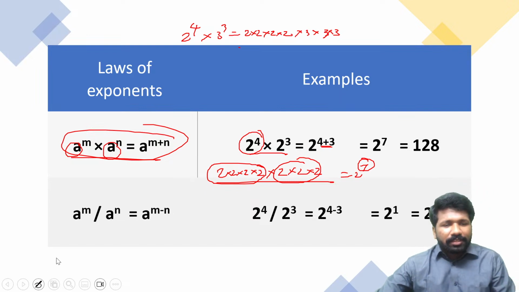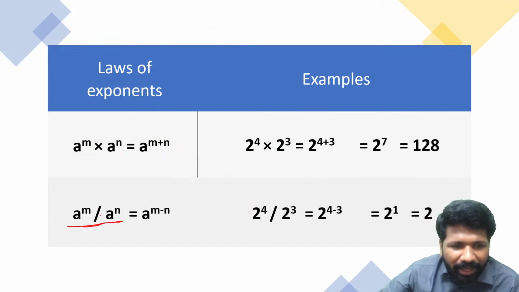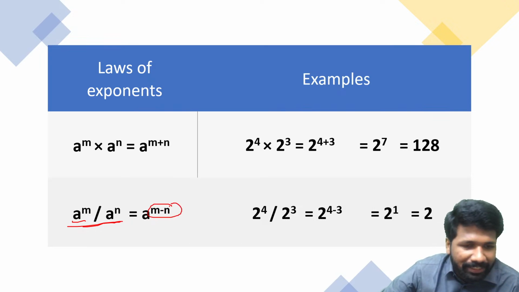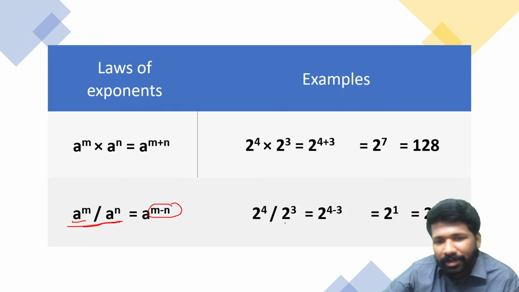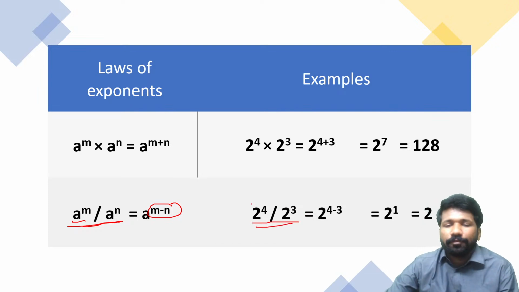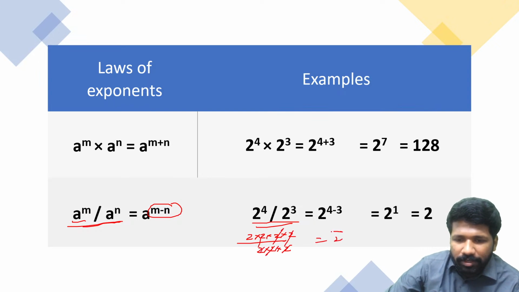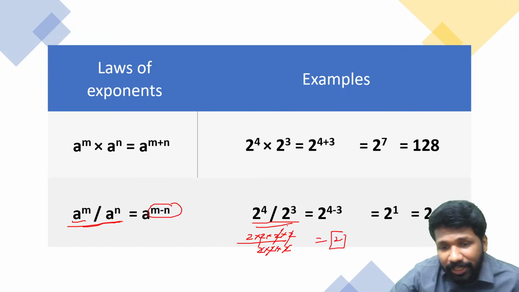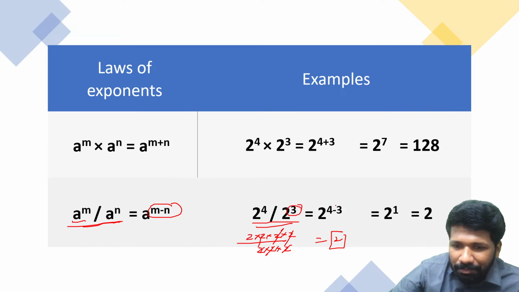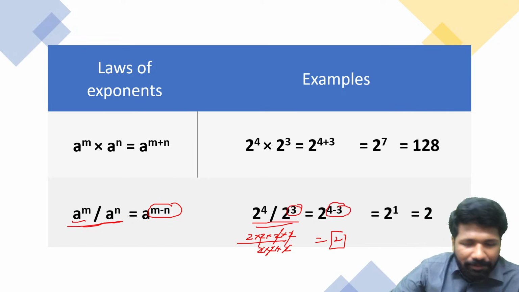Then the division is the same. A raised to m divided by A raised to n. If the bases are the same, to divide you just subtract the powers. For example, 2 raised to 4 divided by 2 raised to 3. 2 raised to 4 means what? Repeated multiplication, 2 into 2 into 2 into 2. 2 raised to 3 is 2 into 2 into 2. 2 and 2 cancel, 2 and 2 cancel, 2 and 2 cancel. What is remaining? 2. How many 2's are cancelling? Three 2's are cancelling. Cancelling means that the powers get subtracted in exponent form.